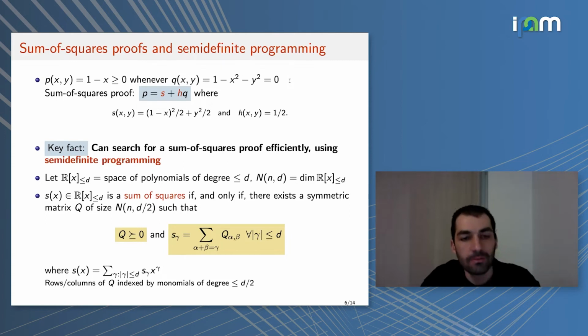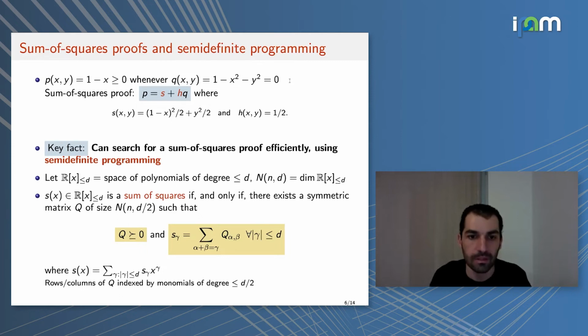I won't have the time to explain exactly how this works, but essentially the idea is that the set of polynomials that are sums of squares is a convex set in the space of polynomials, and this convex set has a nice semi-definite representation that allows us to efficiently optimize over it. So we can test membership in this convex set, we can do separation, we can do optimization, and so on.